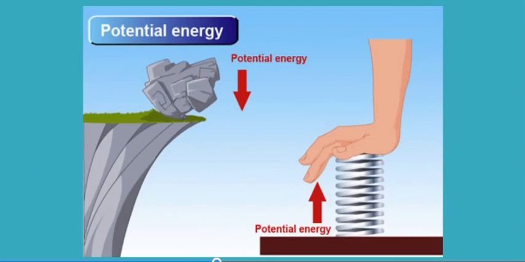A couple more examples. We have this giant rock that's teetering right on the edge of a cliff. Now that is, again, potential energy. Why? Is it moving? Is it changing? No, it's just sitting there. But it's in a state of waiting. All it would take is a little nudge for it to fall off the cliff. Same thing again with our spring. Once it's compressed, it's in a state of waiting, not in a state of action.